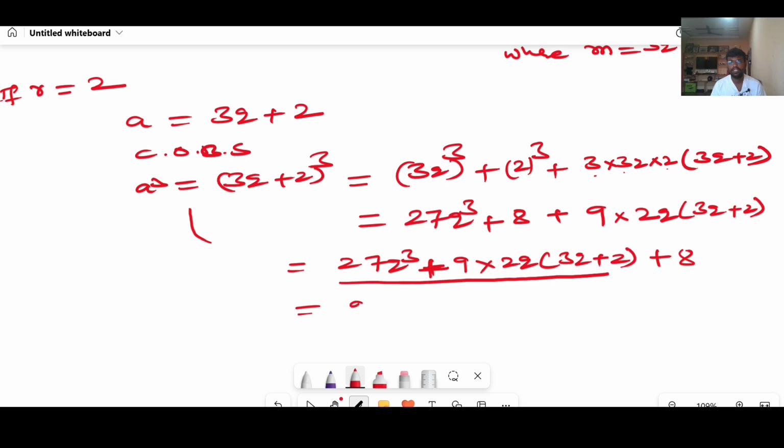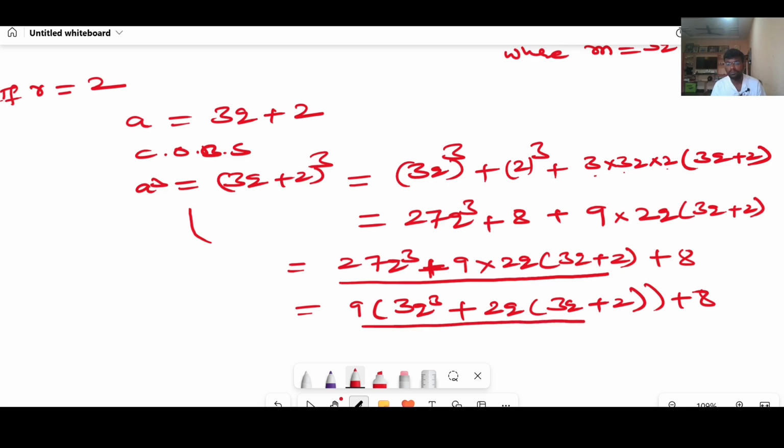If I take 9 as common from these two terms, 9 3s are 27, q cube, with 9 already outside, I will be left with 2q into 3q plus 2. And 8. I can conclude this is in the form of 9m plus 8. The m may be anything. I can write it as 9m plus 8.